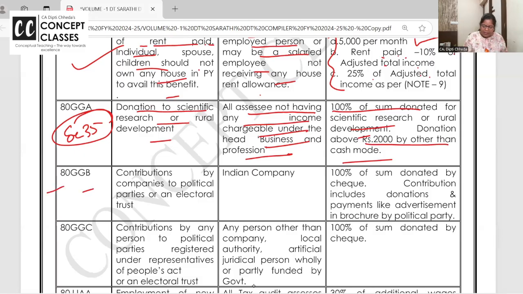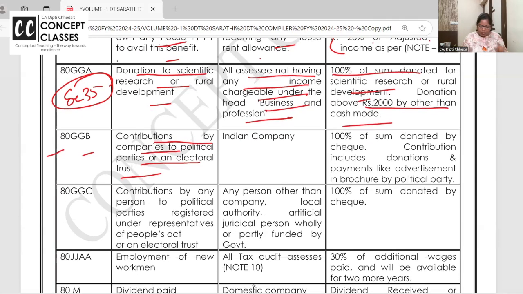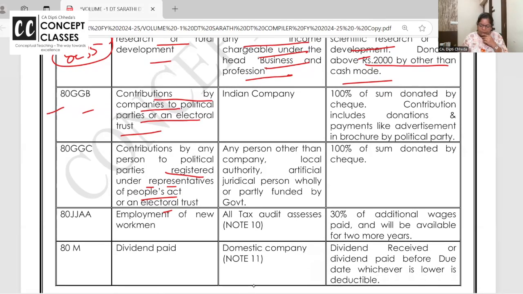80GGB, contribution by companies to political party. Which political party? Which is registered. You remember in business, I said one page political party and backside your ad, not allowed as business expenditure. You can't claim business expenditure as advertisement in souvenir and all of the political party, right?